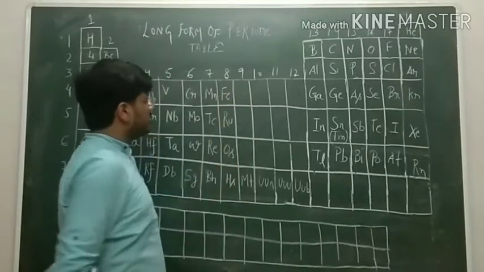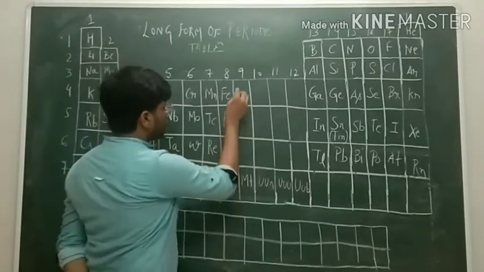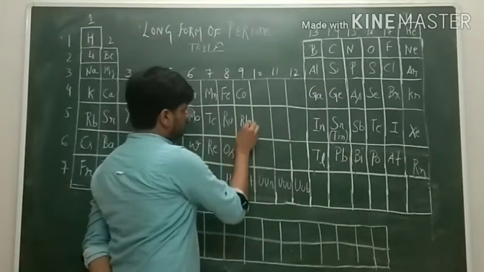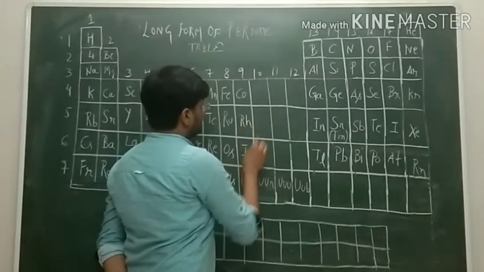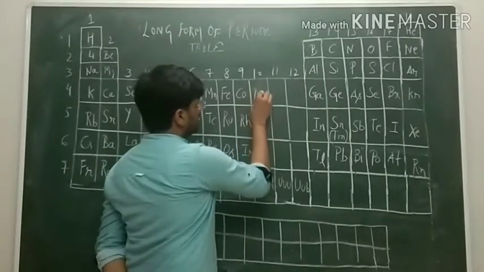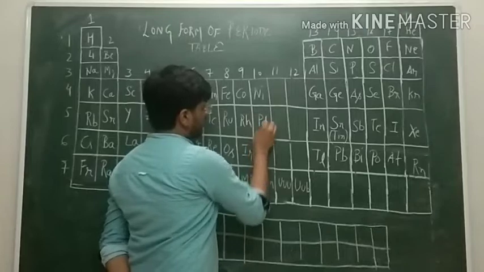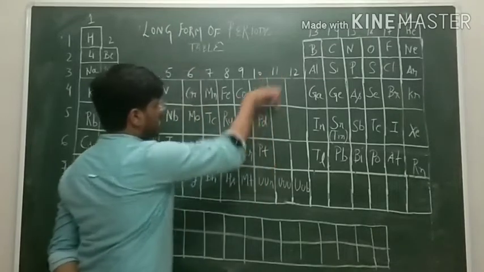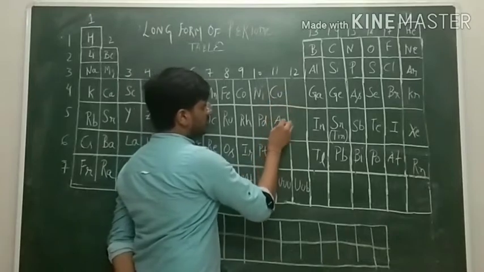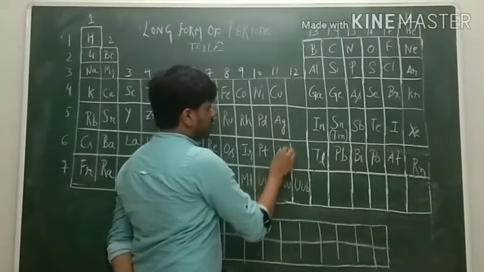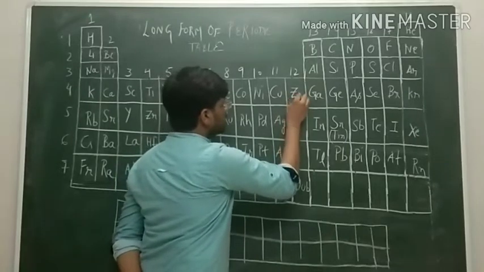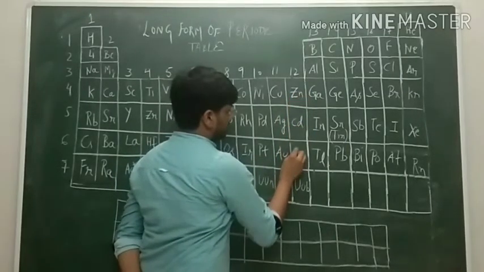Group number 9: cobalt, rhodium, iridium. Group number 10: nickel, palladium, platinum. Group number 11: copper, silver, gold. And group number 12 we have zinc, cadmium, mercury.